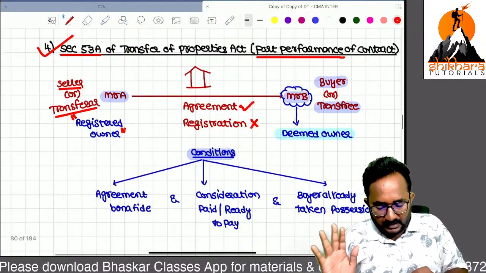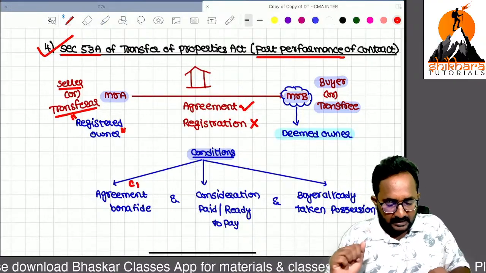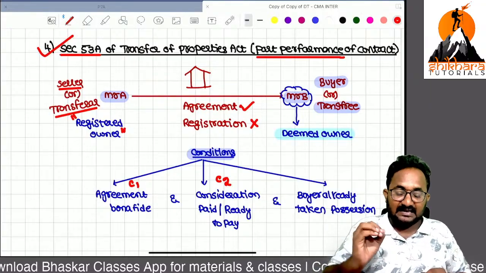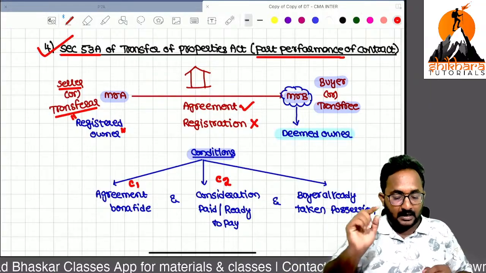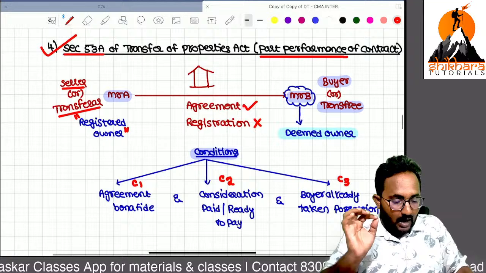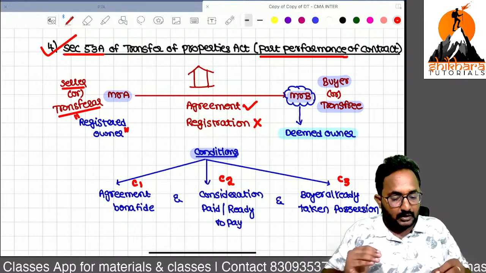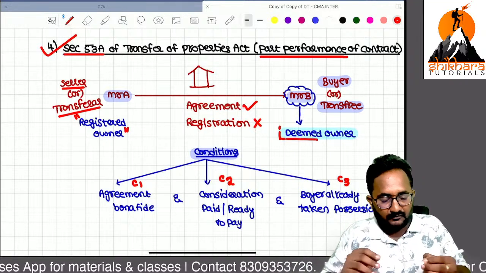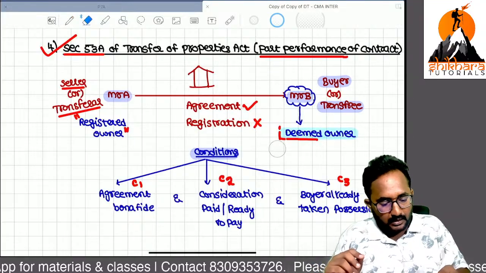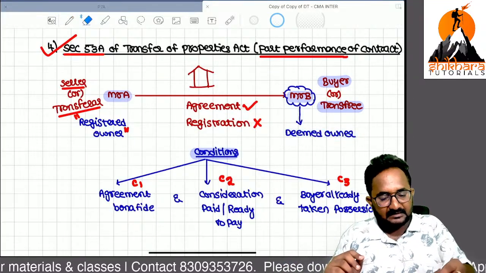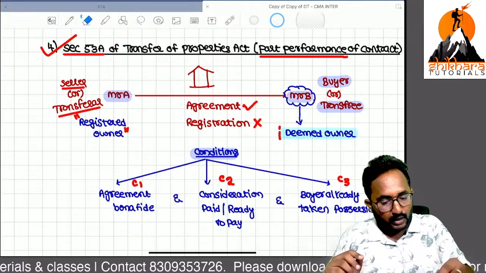First condition, the agreement must be bona fide. Second condition, consideration ready to pay or paid. Third condition, the buyer has already taken possession. So now, who is receiving the income from such a property? The buyer. Now we can treat that buyer as a deemed owner.